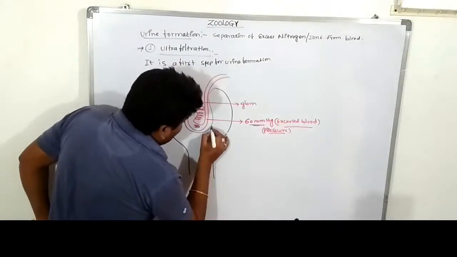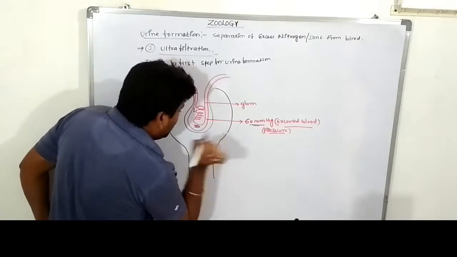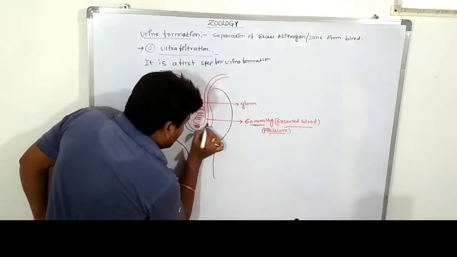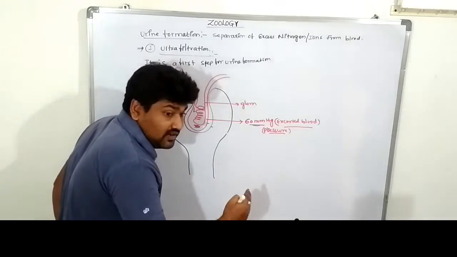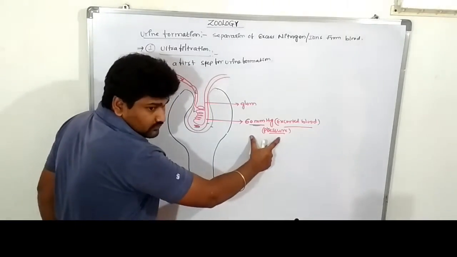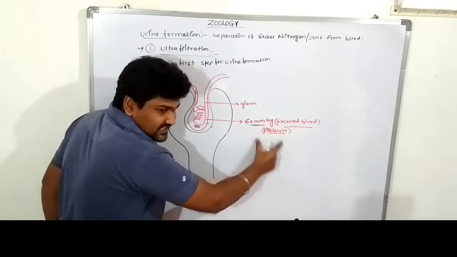The Bowman's capsule and the glomerulus both exert some pressure against the blood pressure as resistance. Listen carefully.